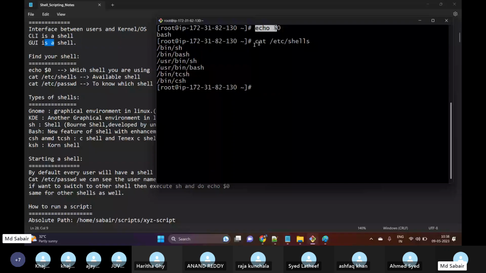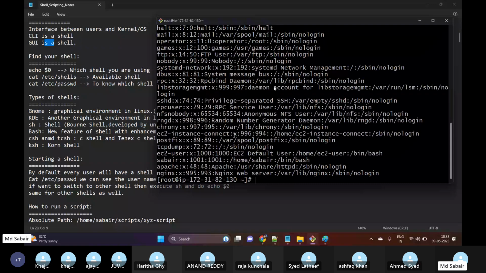And if I want to see which user is associated with which shell, here we have a user called Saber. This is the user ID, this is the group ID, this is the home path, and this last path represents which shell is currently associated with this particular user.